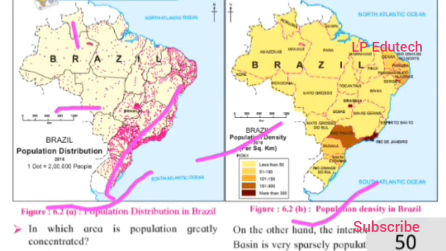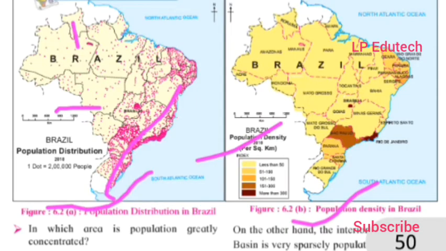Have a look carefully so it will be easy for you to understand. So let us try to understand and get the answers with the help of the image given. In which area is the population greatly concentrated, where more dots are visible? We need to answer just by observing the figure. The concentration of population is most in the southeastern area. So this is the southeastern area.